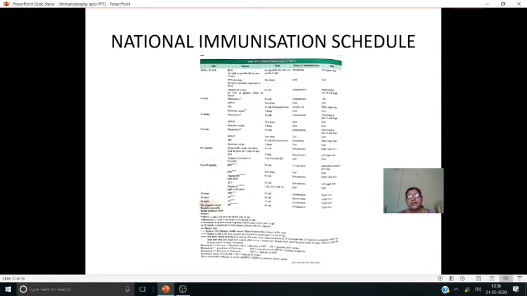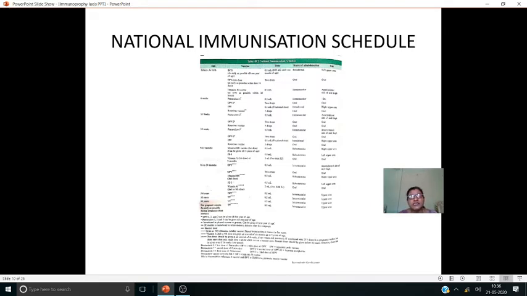That is the dose of the vaccine we have to take, and it is given intradermally. I think you all have this BCG vaccine scar. Where is it? It is at the left upper arm. That place is significant. It has to be given there only. So this is about the at-birth vaccines that we have to give.